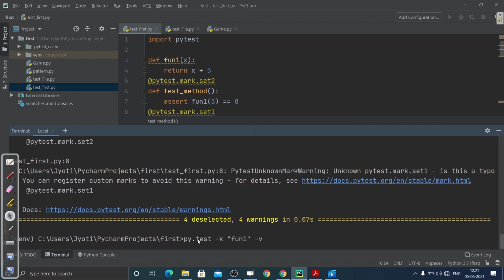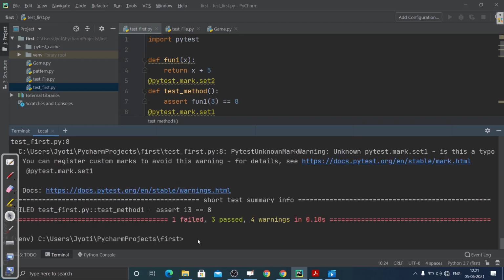You can do the same thing, like if I want to do it for method, suppose. So I can write method, and it will work for that. You can see what is happening: we have one failed, three passed. That is, it will find all the methods that start with or contain this substring, method. It will check all of those method names. Okay, so I guess that is clear.